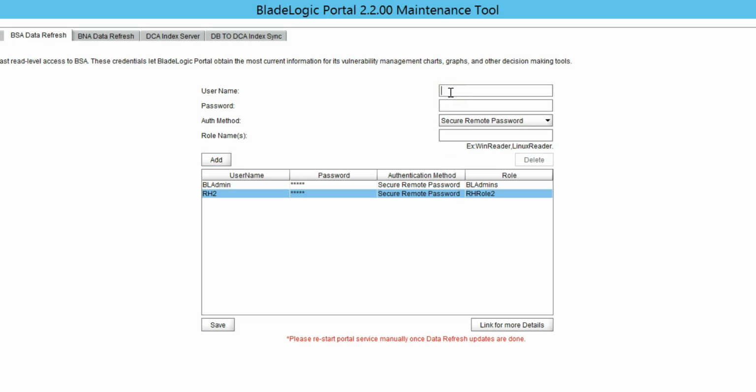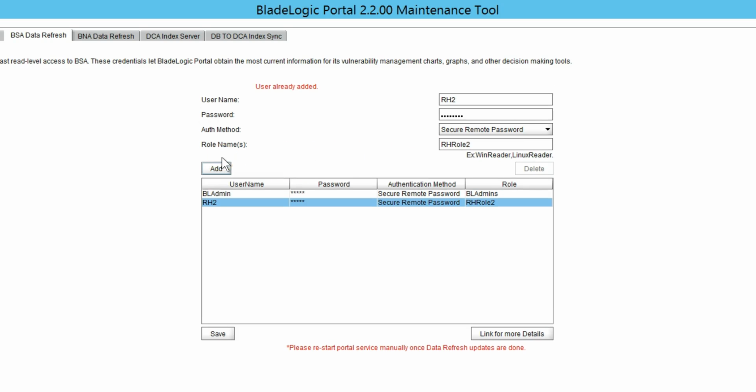The maintenance tool validates the duplicate entries of the same user here. If we try to enter the same user again, it will throw the error: User already added. If we don't give a password, it says password is a must. We can delete the added data refresh user.